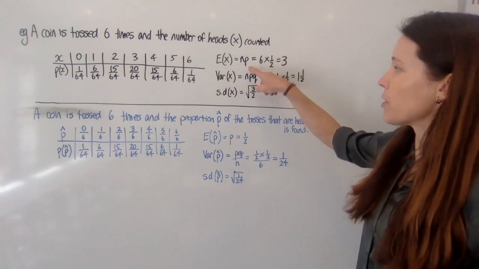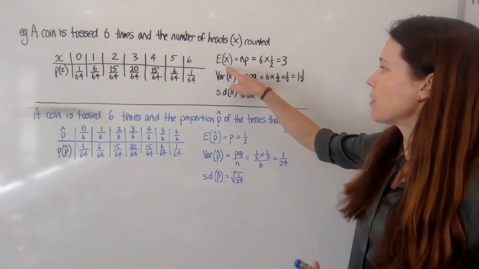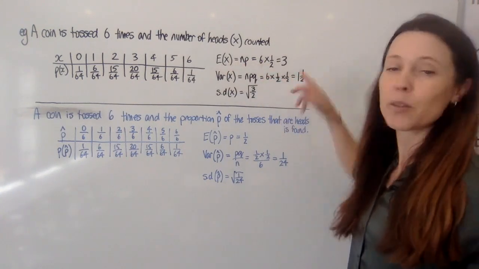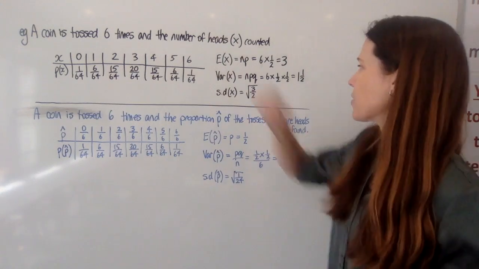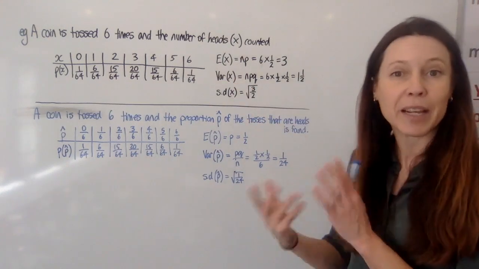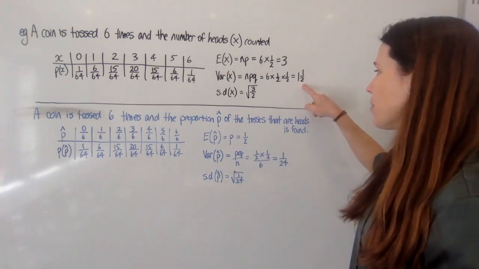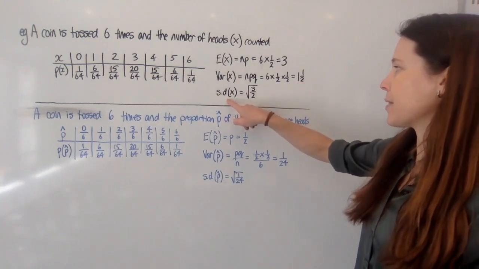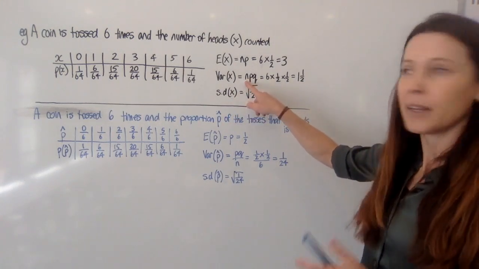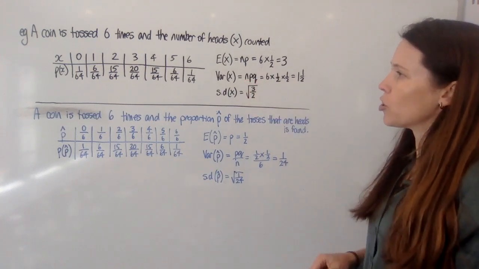So our formulas here, which are on our formula sheet: the expected value of x is 3. That means we're expecting to get 3 heads out of 6. And the variance of how many heads we might get is 1.5, and we can take the square root of that to find the standard deviation. And again, this formula, npq, is on our formula sheet.